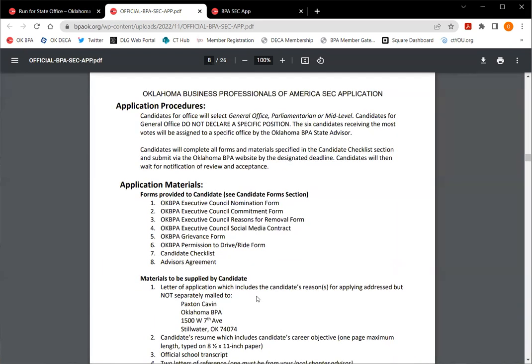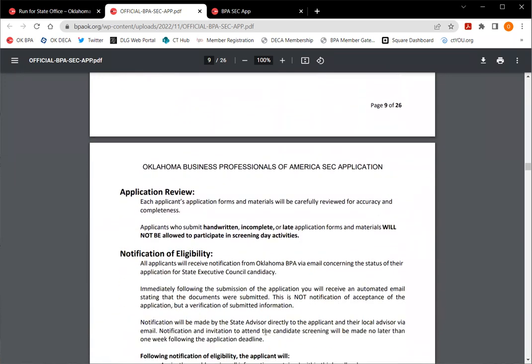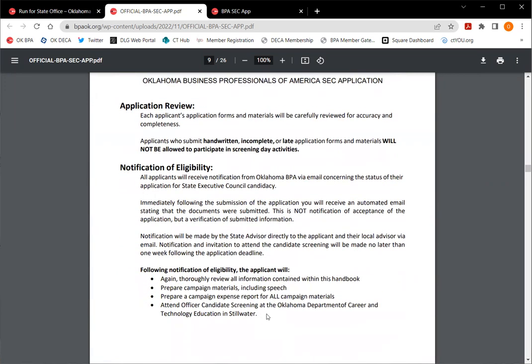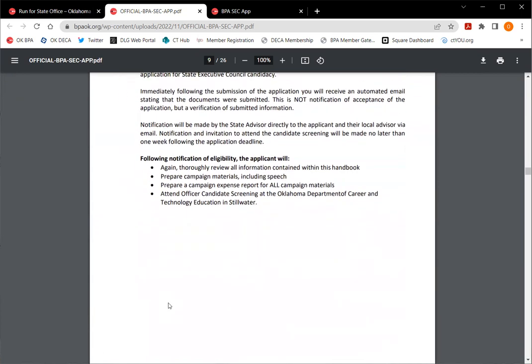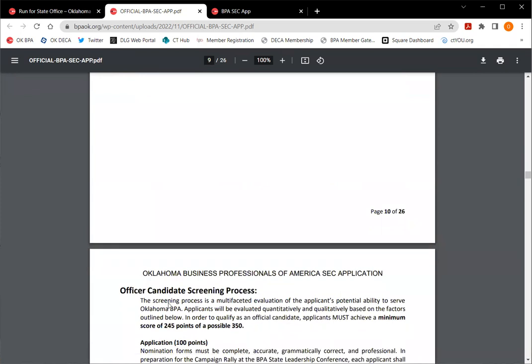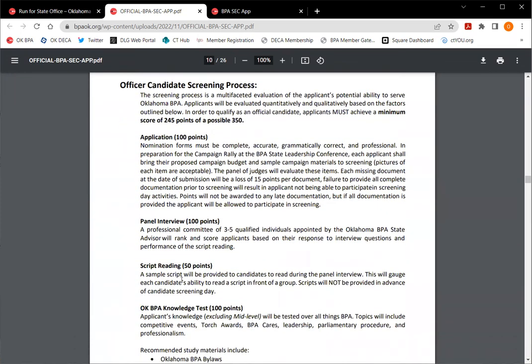Okay, so this kind of goes through our application procedures, the different forms and things that you'll need to find and turn in. Everything should be on this page, though, that I've shown you on bpaok.org. Of course, if you have questions, you can always ask. Okay, so this is going to kind of go through how we'll look through your application, how you'll be notified. Again, you'll get notified 1 week after the application deadline of December 1st on if you're invited to go to screening.